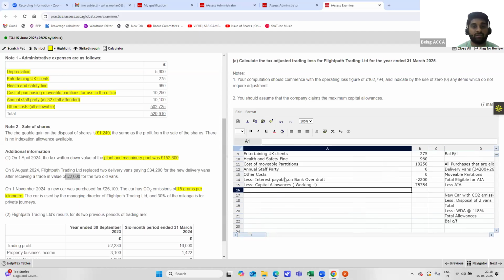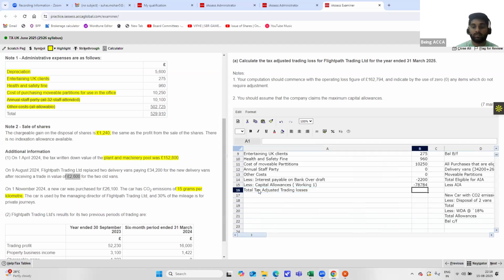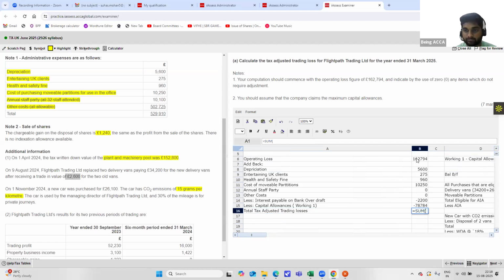So with this, we have covered everything. Now we'll come to total tax adjusted trading losses, which is the sum of all of these that have been mentioned here. Let me make a small correction there. It is operating loss, so I'll just change that to minus. Okay.